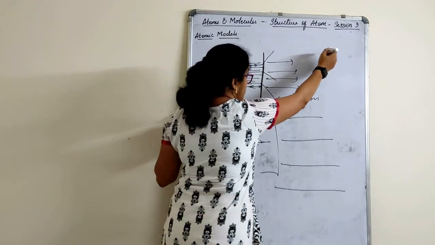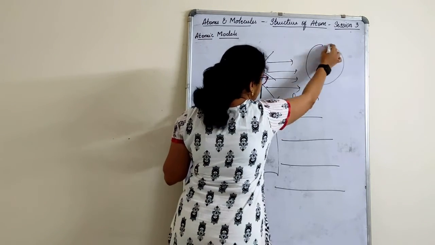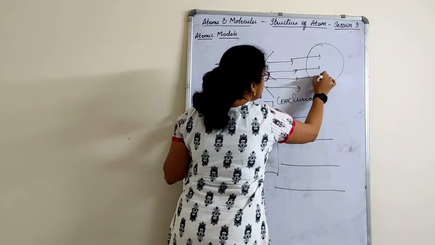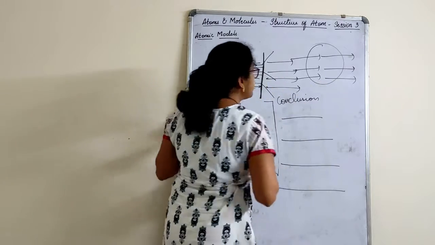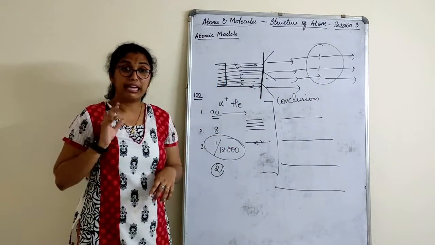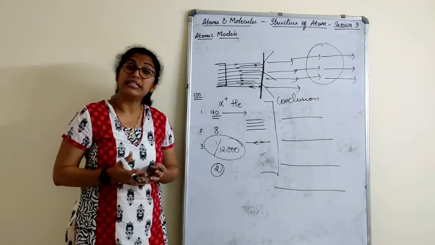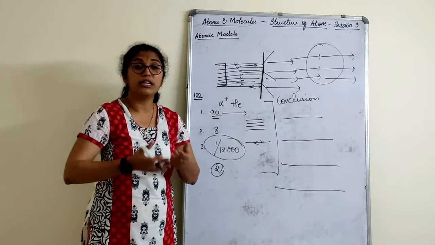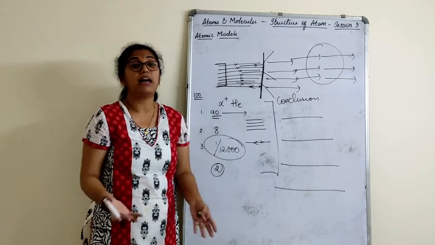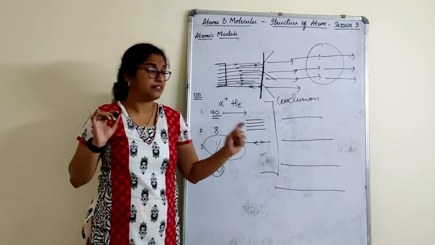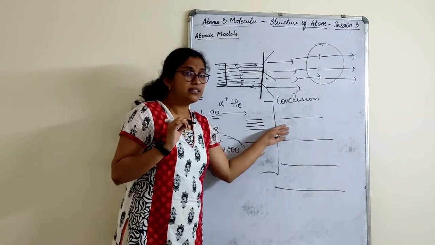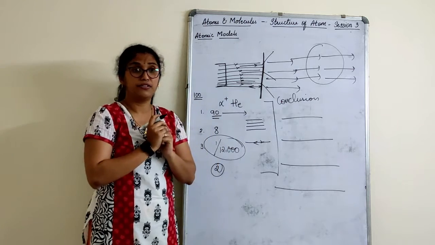Now suppose this is an atom. If the alpha particles enter here, they can easily pass. That means most of the atom is empty. There is lots and lots of space available in the atom. That is why those particles are moving freely. Like this, it is empty. It can go easily, right?